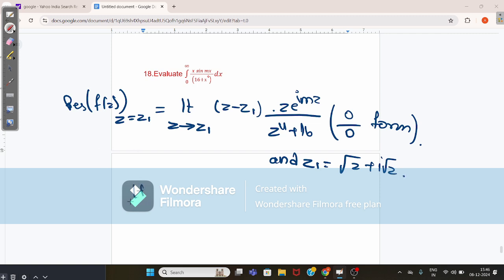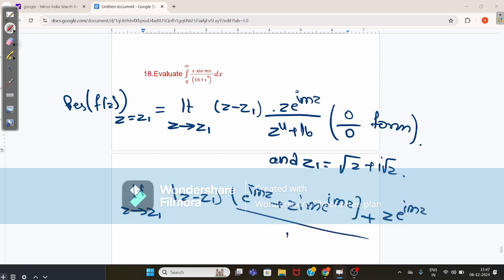So limit z tends to z1, (z - z1) e^(imz) + z i m e^(imz) by 4z^3.